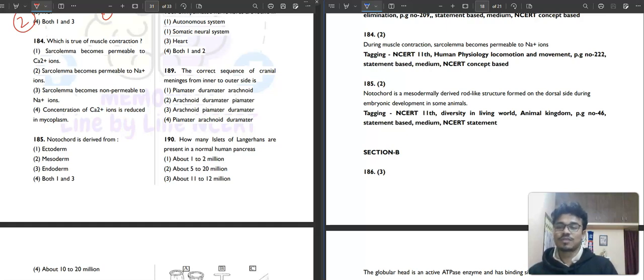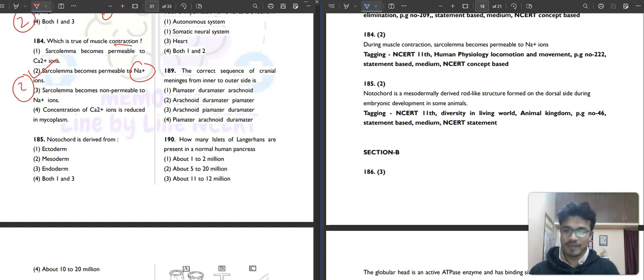It is saying, which of the following is true for muscle contraction? Sarcolemma becomes permeable to calcium ion, sarcolemma becomes permeable to Na plus ion, sarcolemma becomes non-permeable to Na plus ion, or concentration of calcium is reduced in the myoplasm. So during muscle contraction, sarcolemma becomes permeable to sodium ion. So the second option will be your correct answer.